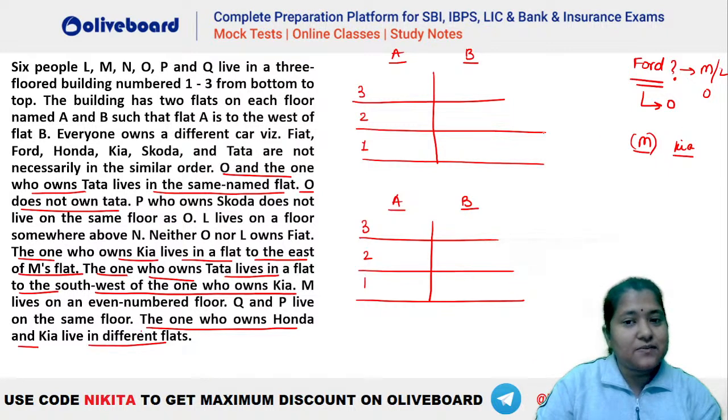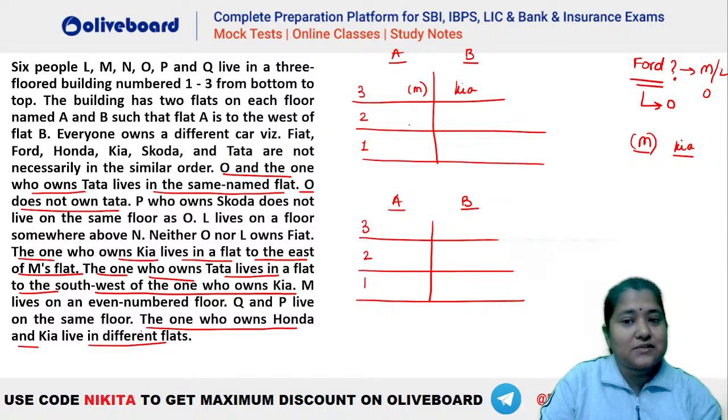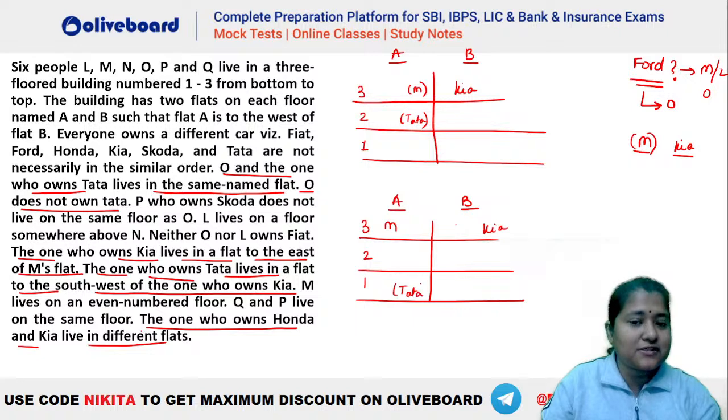So what are the possibilities here? Let's say we take Kia here and M here. There is one possibility that you have your Tata here. The one who owns Tata has to be southwest, so Tata can be this person. This is one possibility. Similarly, let's say Kia is here and this is your M. You can have your Tata here also. This is another possibility. Now we have one more possibility, that is, floors 3, 2, 1.